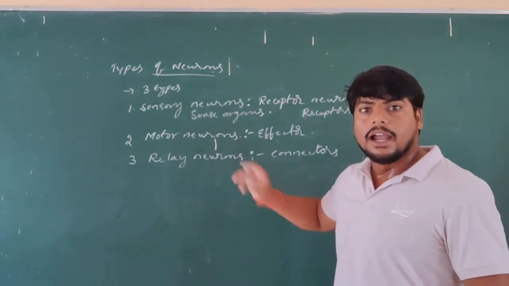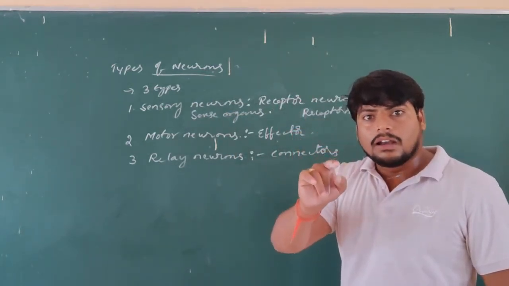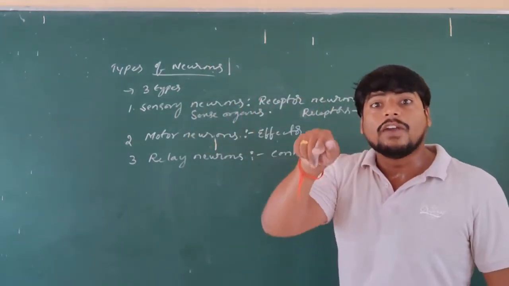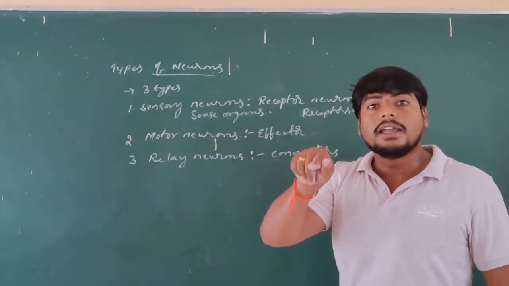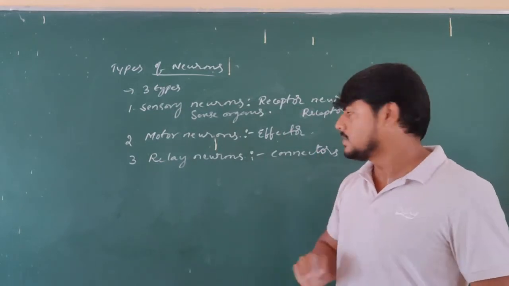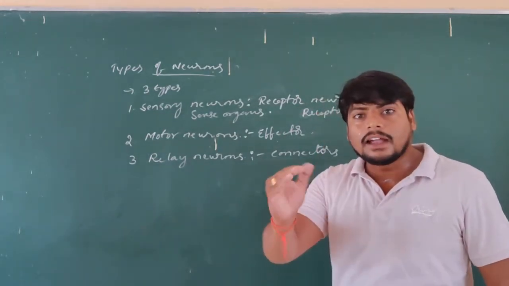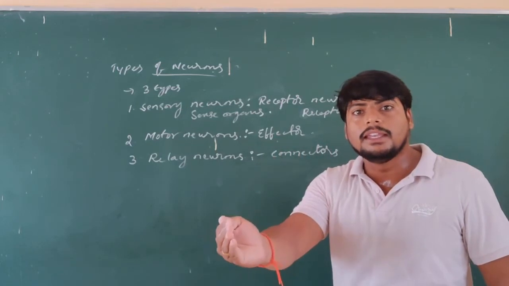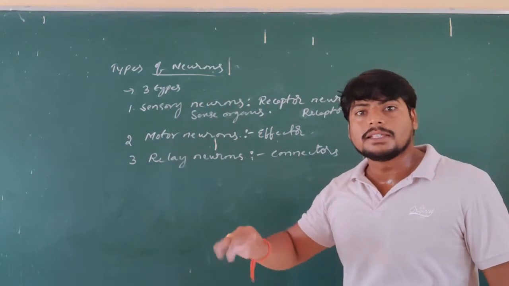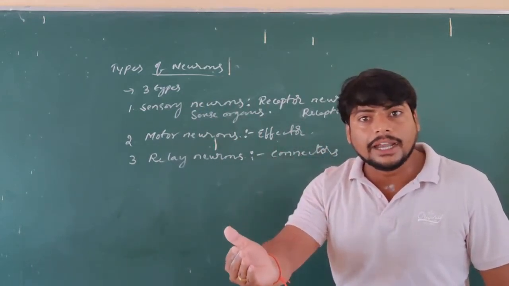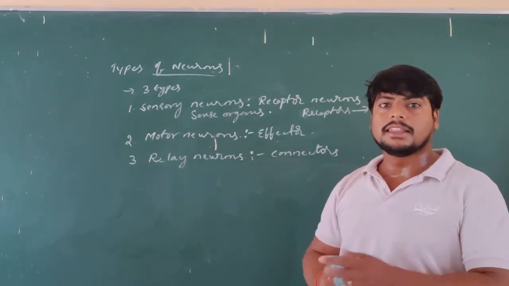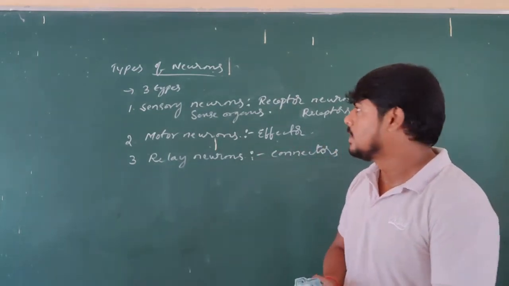Motor neurons carry information from the central nervous system towards the effector, where the organism is going to respond to the stimulus. Relay neurons are the connectors between sensory neurons and motor neurons, and allow them to integrate their function to give a response towards the stimulus.